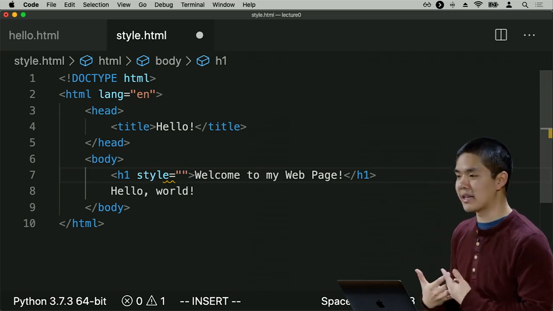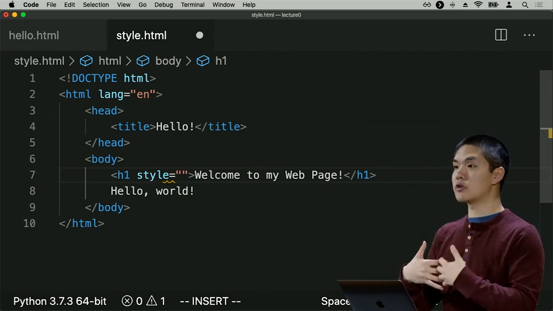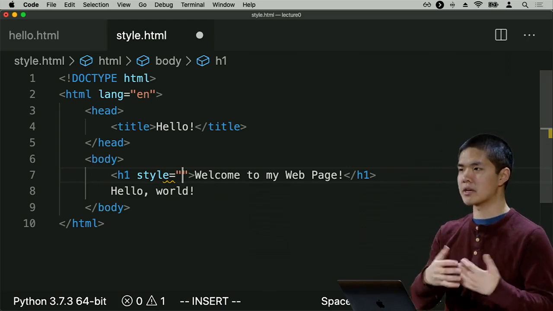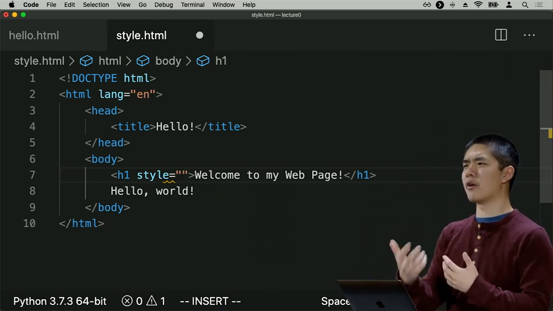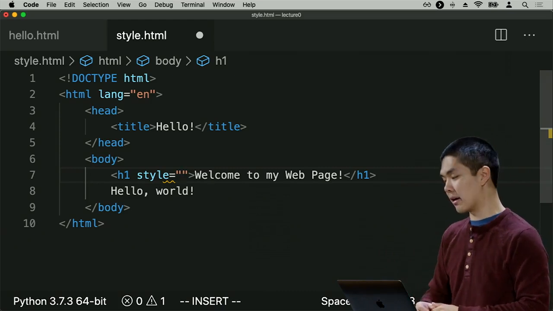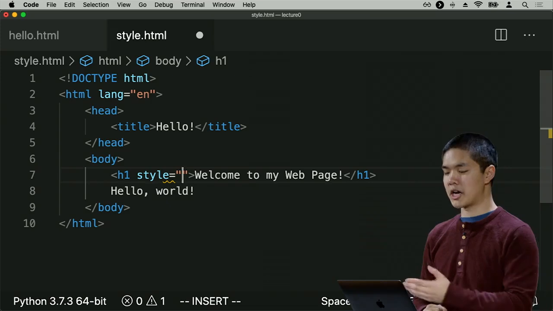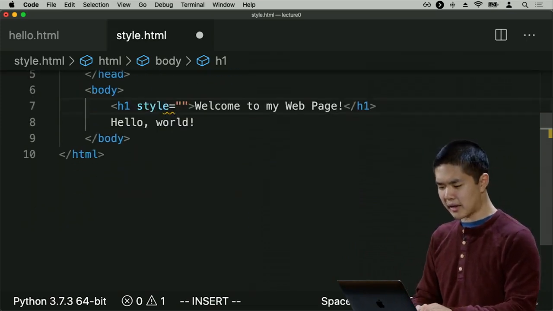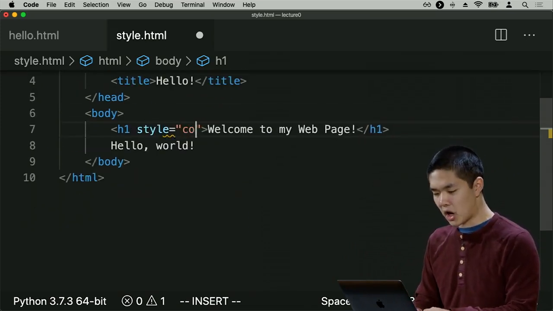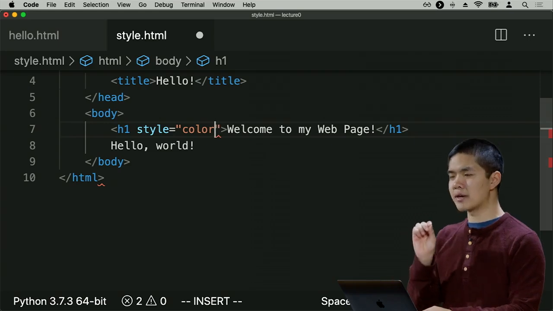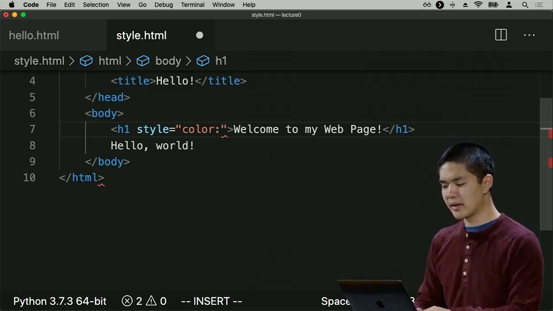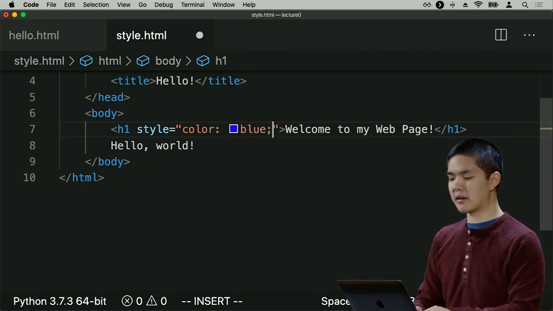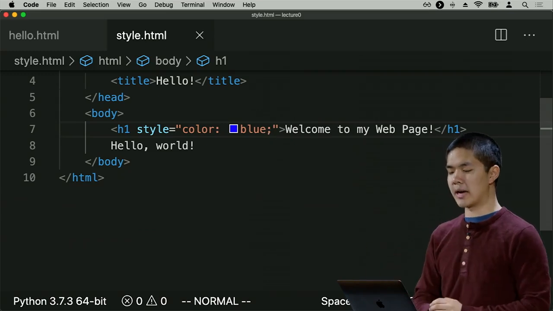So the way that CSS styling works is that we can give elements individual CSS properties, where a property is something like the color of the element or the alignment of the element. And each of those properties has a default value, but we can change its value to something else. So if, for example, I wanted to change the color of this heading so that instead of a black heading, it displayed as a blue heading, I could say for this h1, I would like to give it a color property. And then to give the color property a value, I say color colon, and then the value that I would like to give to it. So color colon blue, for example, followed by a semicolon, will change the color of this h1 element to blue.